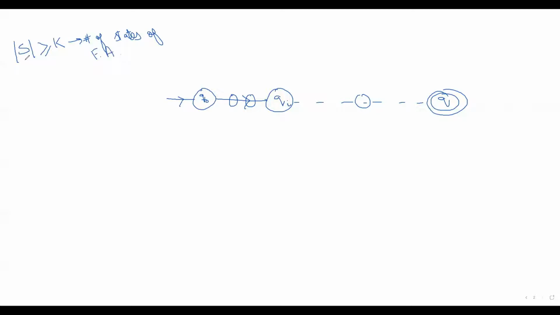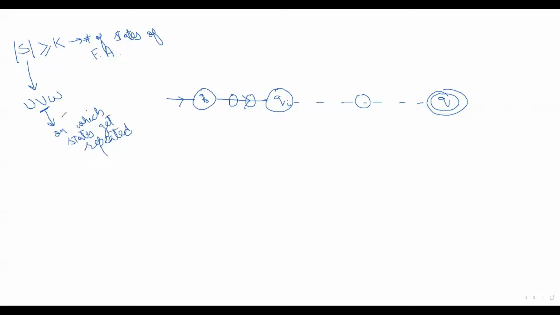then this s can be divided into three parts u, v, w, such that v is the part on which states get repeated.